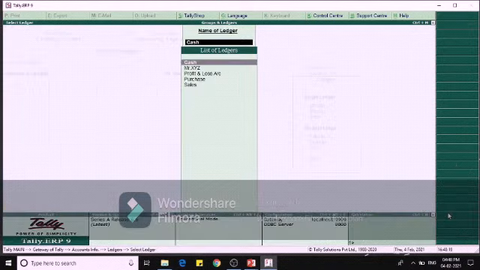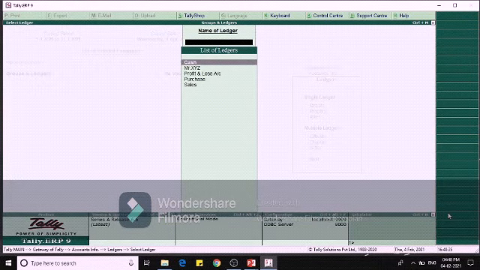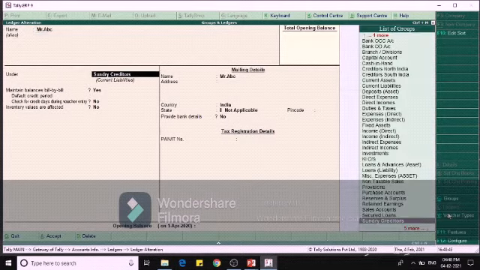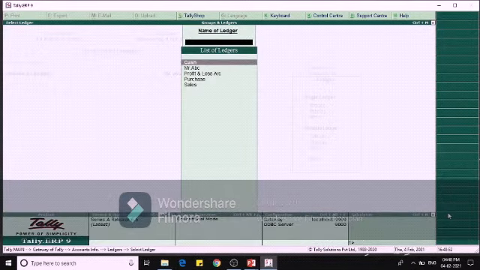Next one is alteration of ledger. Ledger alteration is possible in the same way as we did in the group creation: Accounts Info, Ledger, Single Ledger, and Alter. Suppose I want to change this Mr. to ABC as Sundry Creditors, it will automatically change.